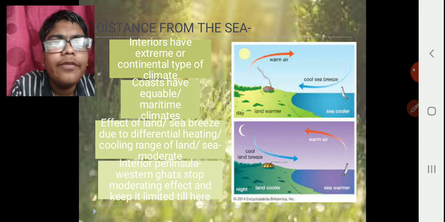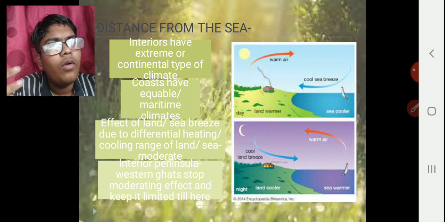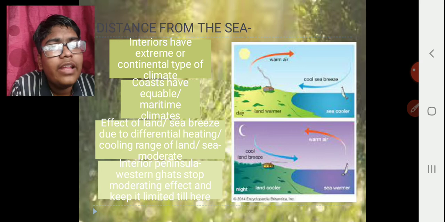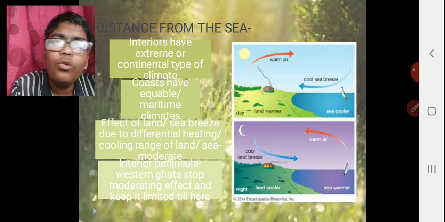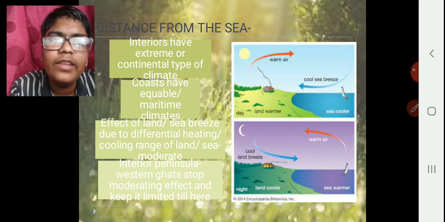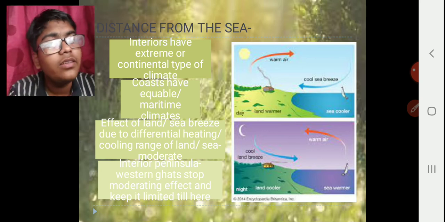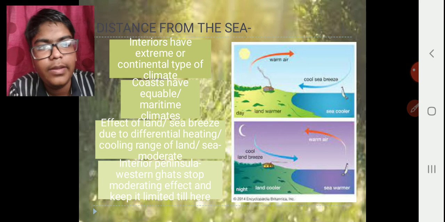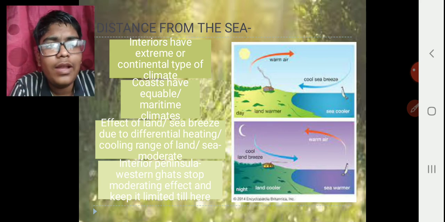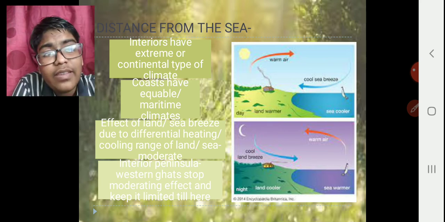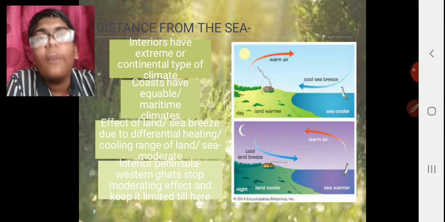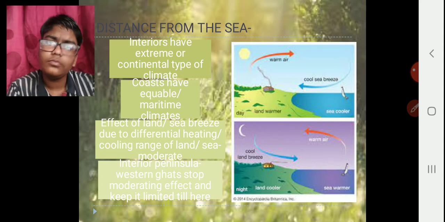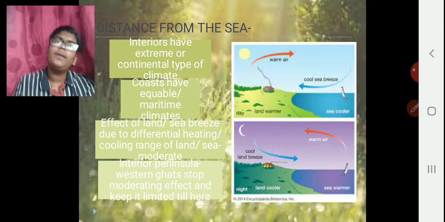Due to differential heating of land and sea, a cooling and heating range of land and sea takes place. Therefore, a moderate climate is created. I don't think I need to explain what land breeze and sea breeze are. But in the interior peninsula, various mountain ranges are there. Therefore, they limit this climate up to the coast only.